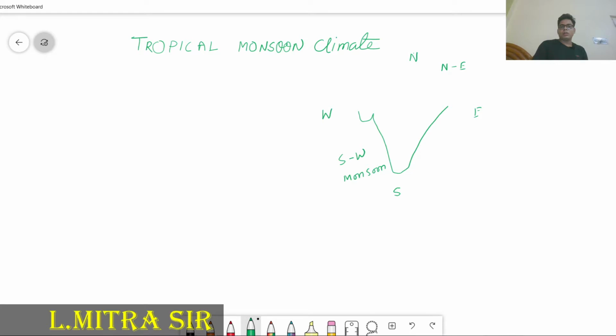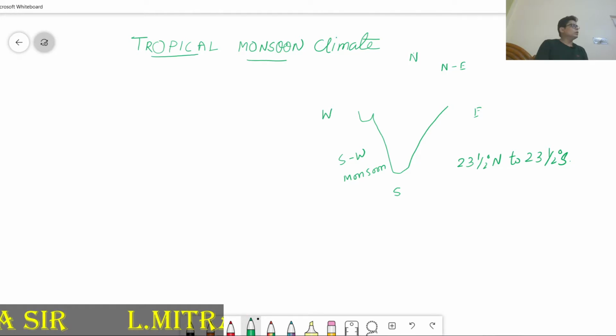And this area is located in the tropical area. Which area is considered tropical area? 23 and a half degree north to 23 and a half degree south. This area is considered as the tropical. So monsoon climate we understand, and tropical we got it.